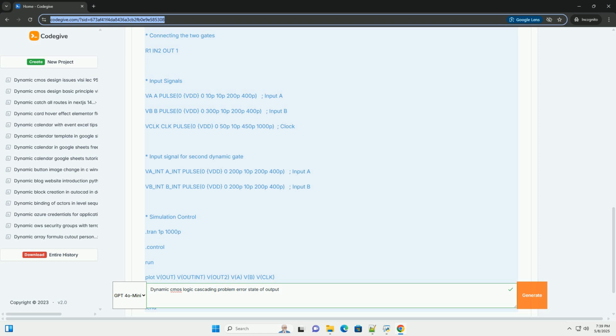Mathematical explanation. Imagine COUT is initially charged to VDD, and CINT is discharged to 0. Let's simplify and assume only one internal capacitor CINT exists within the NMOS network. Initial charge on COUT, Q_O equals COUT times VDD. Initial charge on CINT, Q_INT equals CINT times 0 equals 0. Total initial charge, Q_total equals Q_O plus Q_INT equals COUT times VDD.